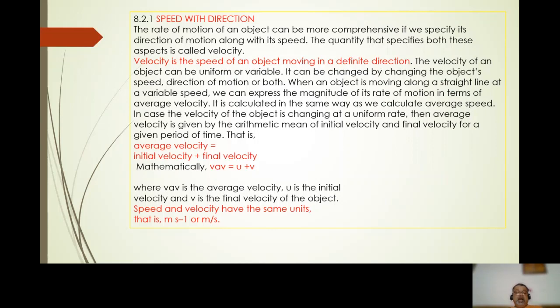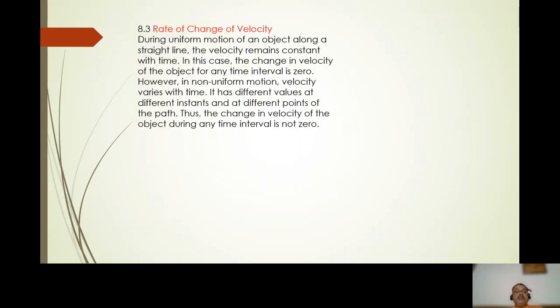That is, average velocity is equal to initial velocity plus final velocity, divided by two. Mathematically, v_av is equal to (u plus v) over 2, where v_av is the average velocity, u is the initial velocity, and v is the final velocity of the object. Speed and velocity have the same units, meter per second, kilometer per hour, etc.